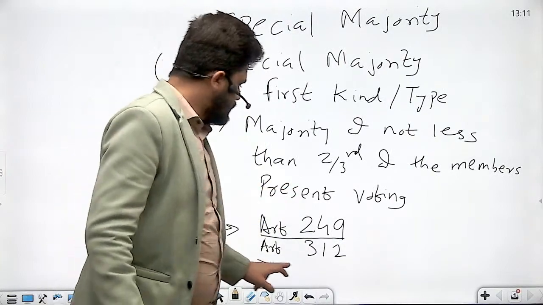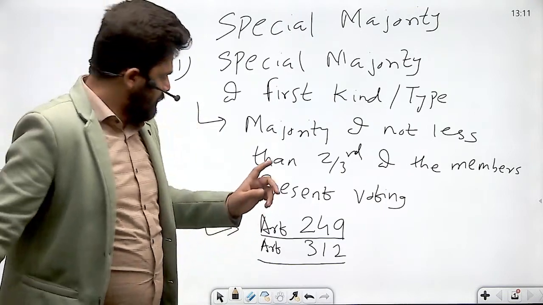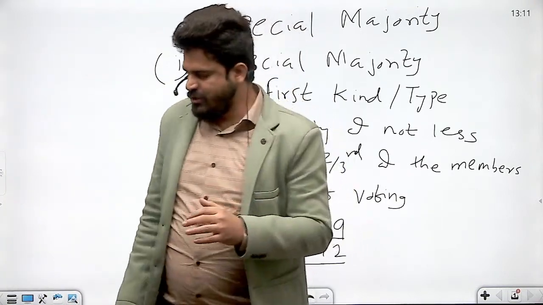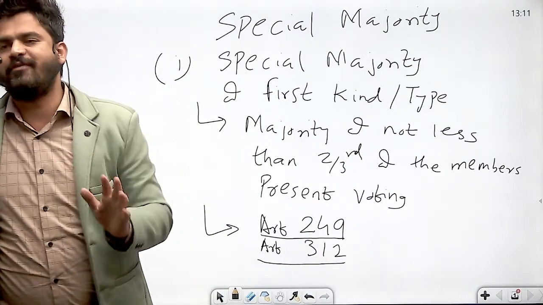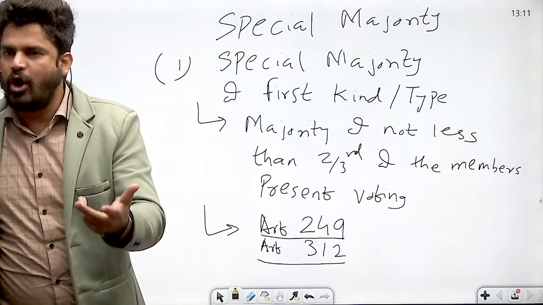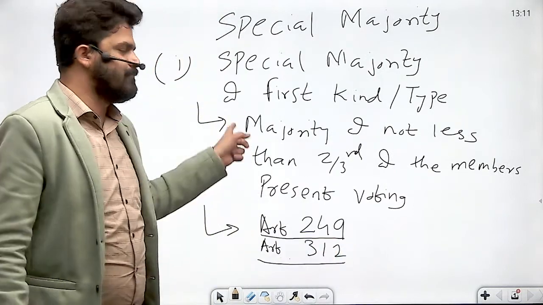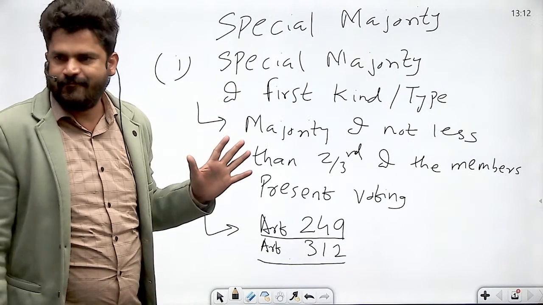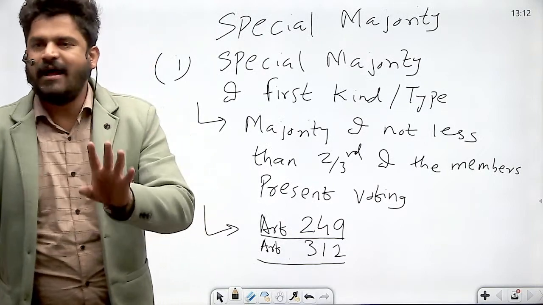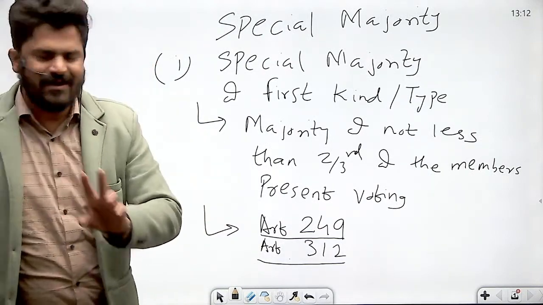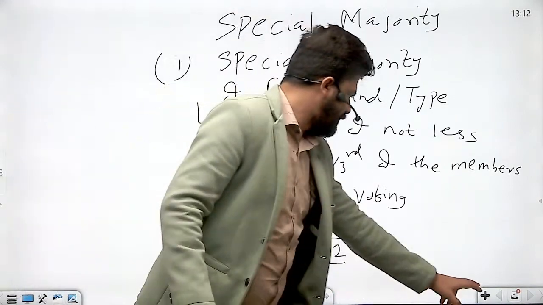Then Article 312 is about creation of all India services. Even for creation of all India services, the Rajya Sabha has to pass a resolution for creation of one or more all India services. And for that, the resolution has to be passed by the special majority of first kind. But ultimately, the all India services would be created by the law of the Parliament, which requires only simple majority. It is only that the Rajya Sabha has to pass the resolution by the special majority of first kind. This we have already seen.